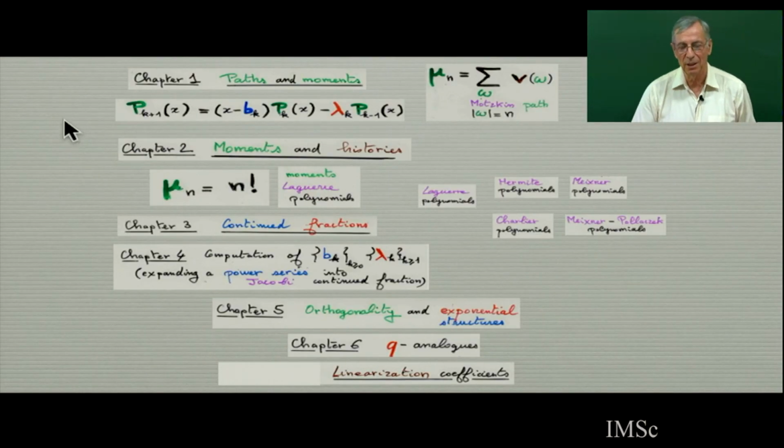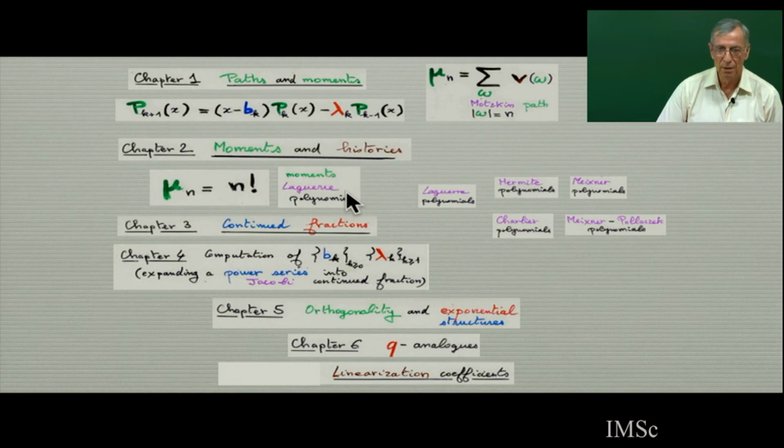So I will resume the whole class. Chapter 1, paths and moments. Chapter 2, moments and histories. Chapter 3, the quantum fraction. Chapter 4, computation of B_k lambda k. Chapter 5, orthogonality and exponential structure.